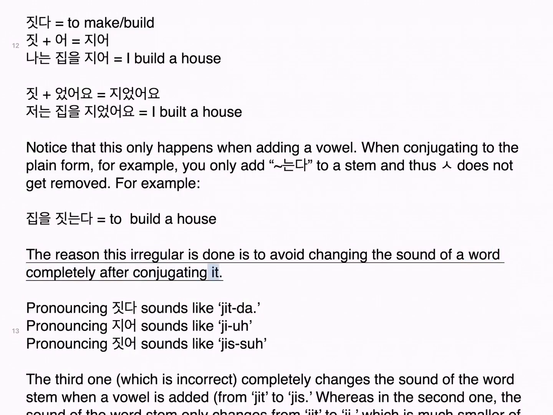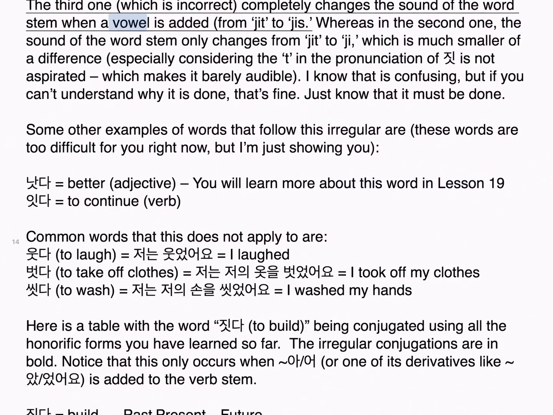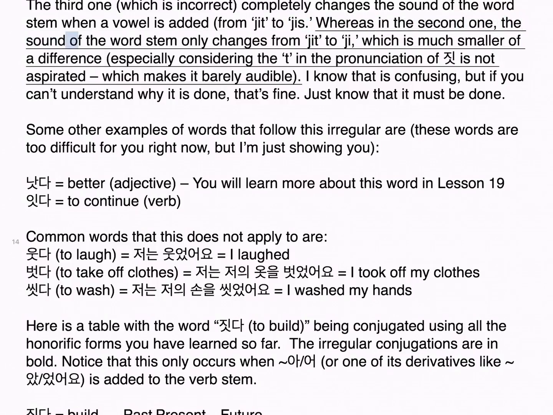The reason this irregular is done is to avoid changing the sound of a word completely after conjugating it. Pronouncing 짓다 sounds like jitta. Pronouncing 지어 sounds like jia. Pronouncing 짓어 sounds like jiseo. The third one, which is incorrect, completely changes the sound of the word stem when a vowel is added, from jit to jis, whereas in the second one, the sound of the word stem only changes from jit to ji, which is much smaller of a difference, especially considering the t in the pronunciation of 짓 is not aspirated, which makes it barely audible.